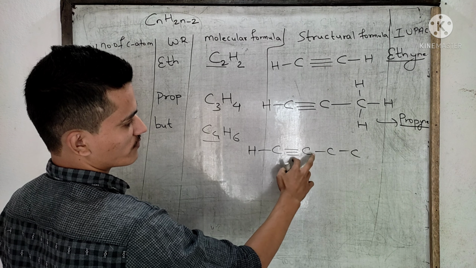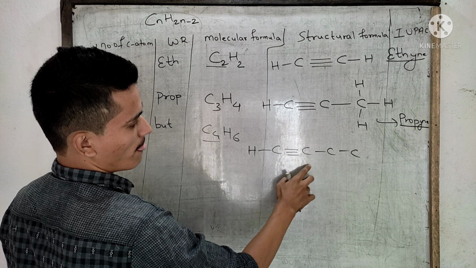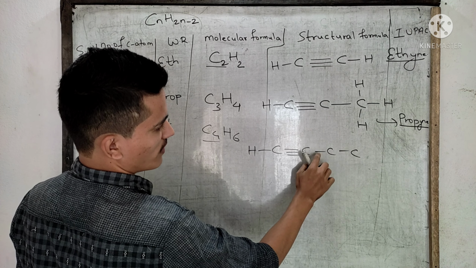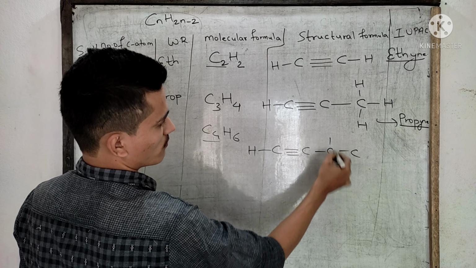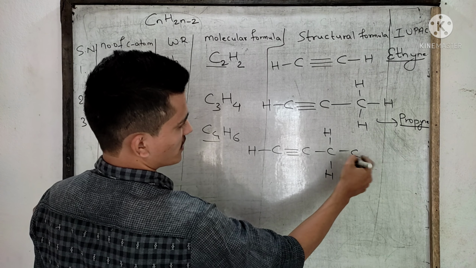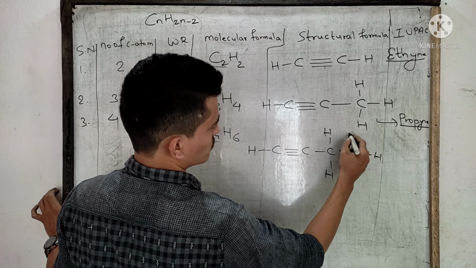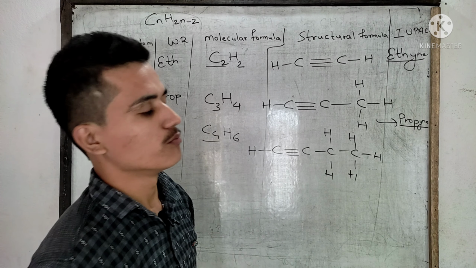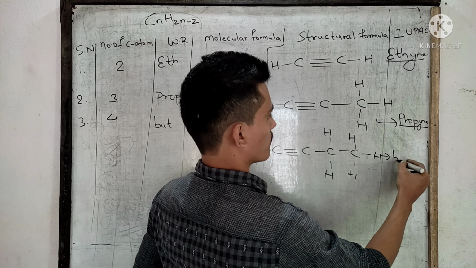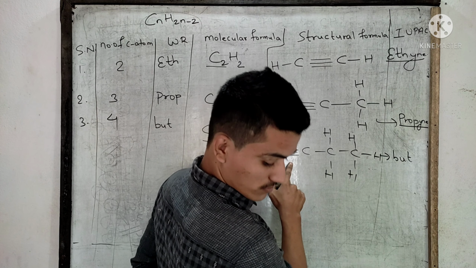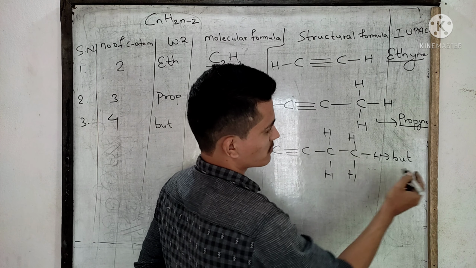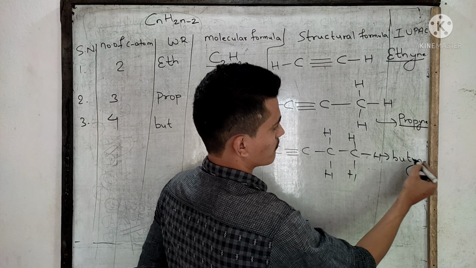This has already gained octet. This can form 2 more bonds, and this can form 3 bonds, so 1, 2, 3. Triple bond is present between 2 carbon atoms, means "-yne".